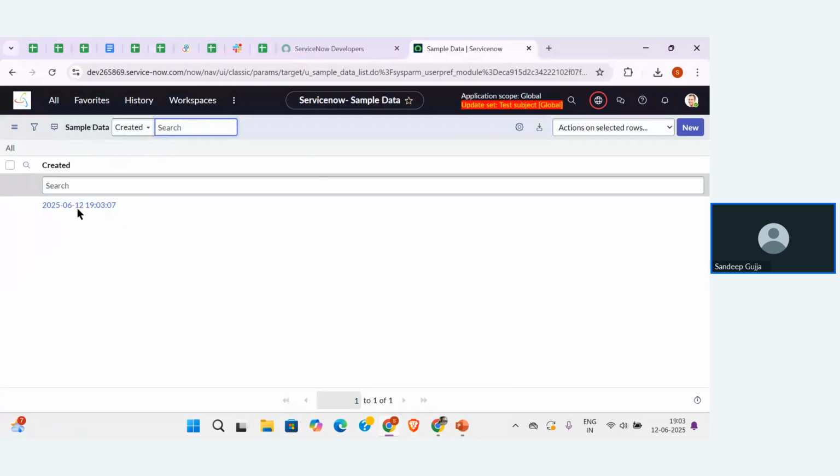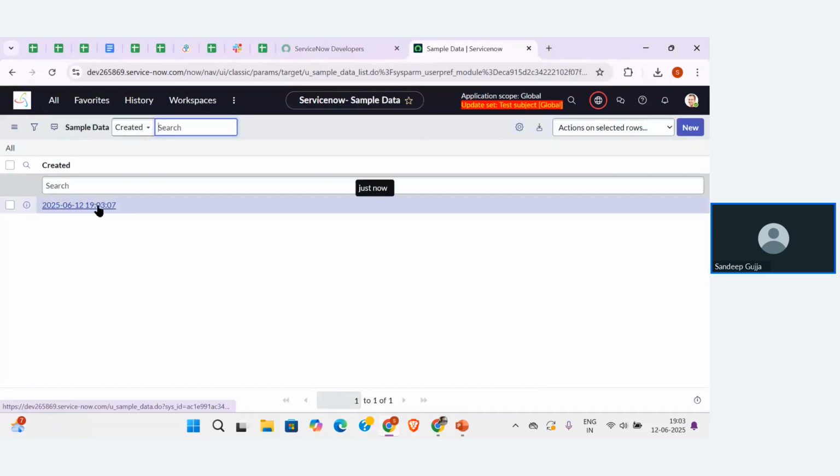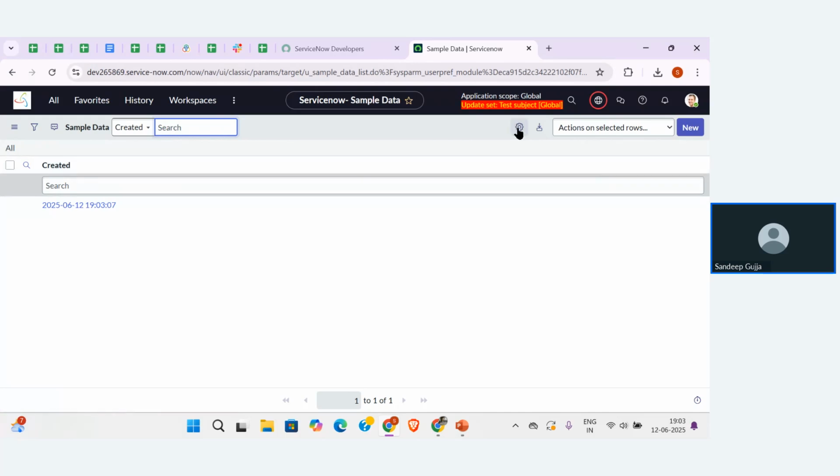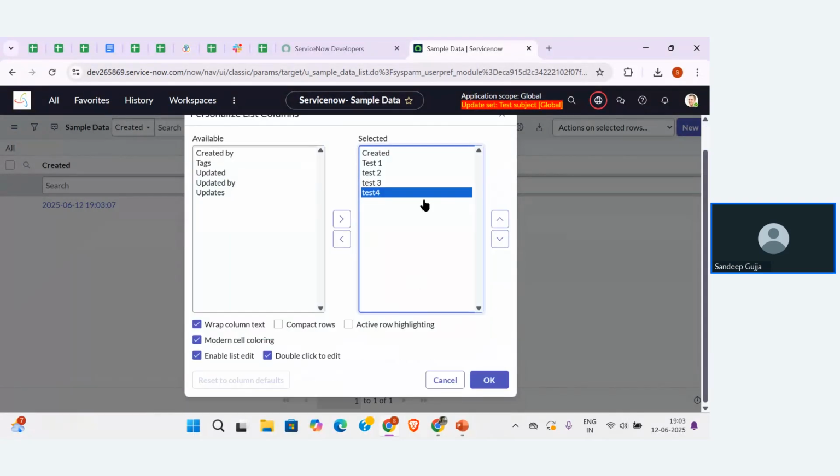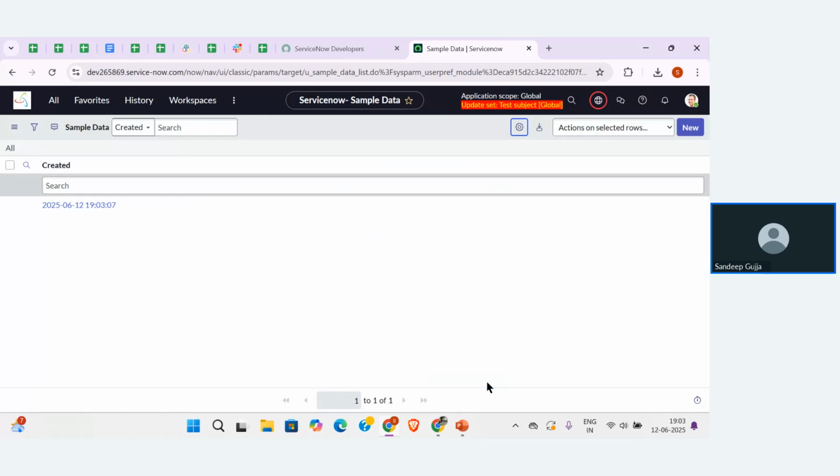Now you can see one record is created, and that particular record name is test1. Let me add the fields over here using the personalized list so that I can identify the values inside those fields. Let me drag Created to the last position. Click on OK. Now you can see I have only created one record with the name test1.